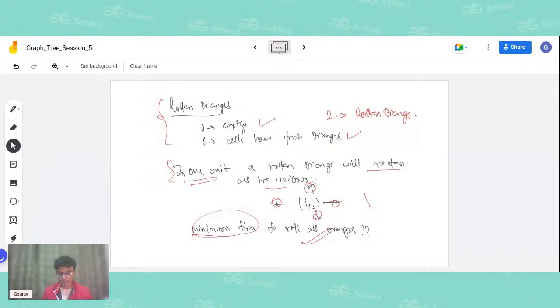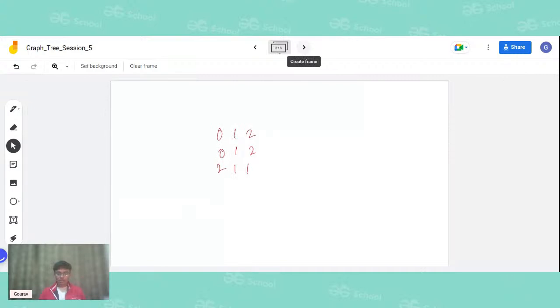Let's do a dry run first of all, because doing that will help us understand. So let us say that this is our given matrix. How exactly are we going to proceed? We see that this is a rotten orange, this is a rotten orange, and this is a rotten orange.